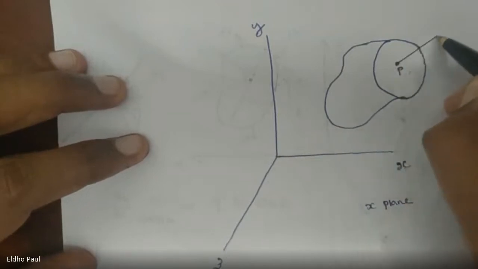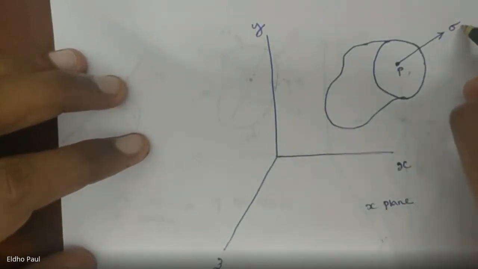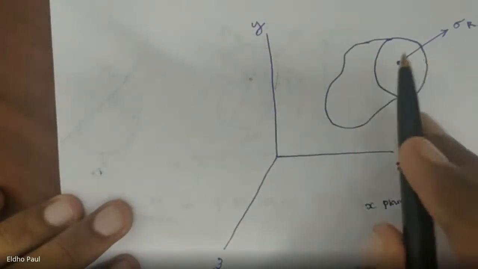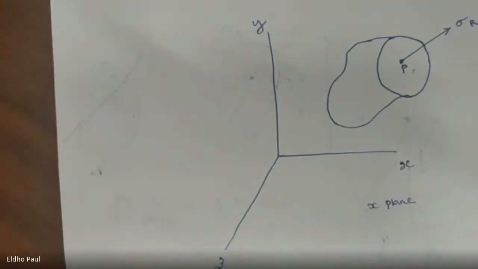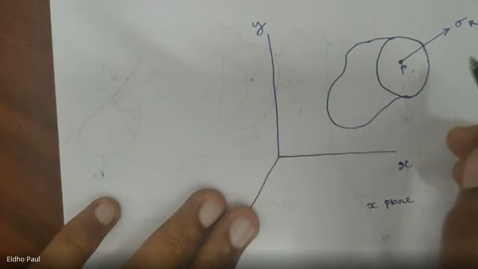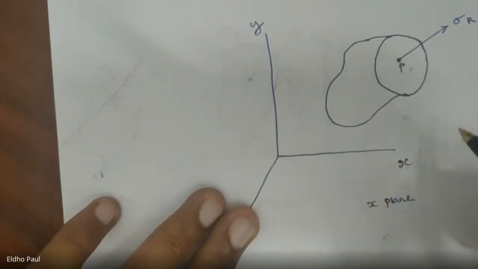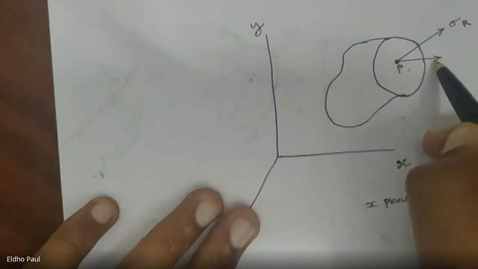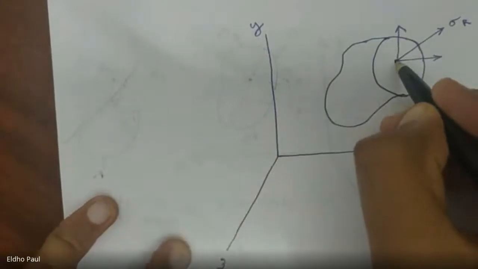We can use sigma R for designating this stress vector, the resultant stress acting on the point P. Because of the action of the other half, a particular amount of force is acting on the point P, and correspondingly a resultant stress of sigma R is acting on point P. This resultant stress can be resolved into three components, which are parallel to the x, y, and z axis.